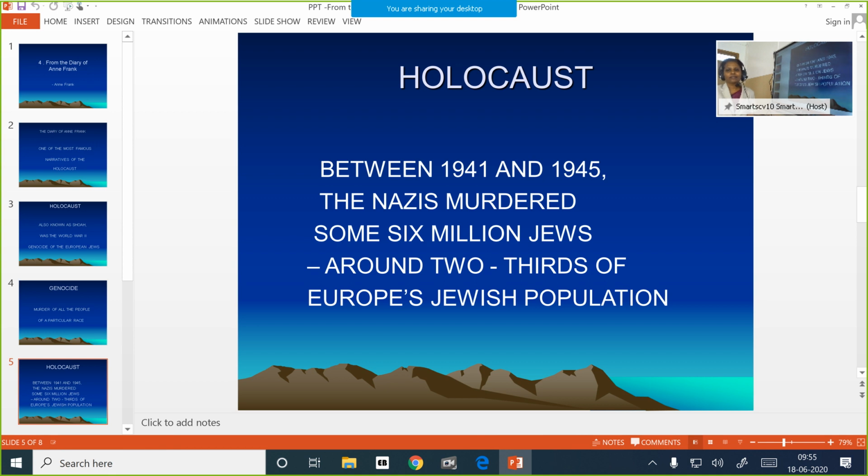They considered them as a threat for their race, which they considered to be the superior race, the descendants of the Aryan race. And so they considered the Jews as a threat to their racial supremacy. And that was one of the reasons why they went on hunting down the Jews of Europe. And so the Holocaust referred to the killing of a large number of Jews, especially the European Jews.